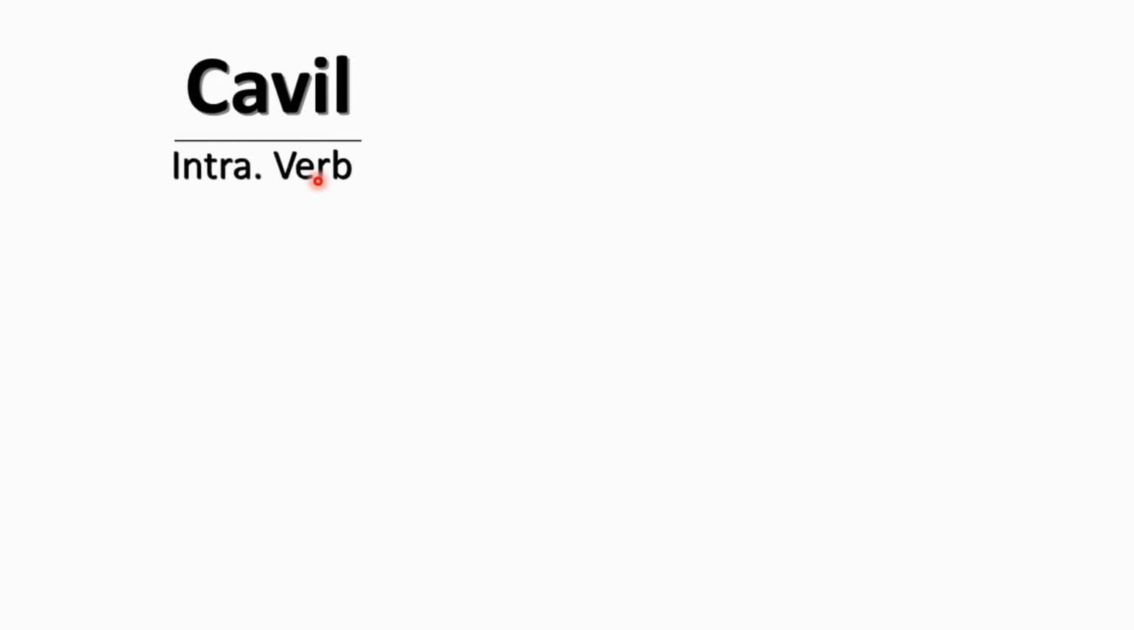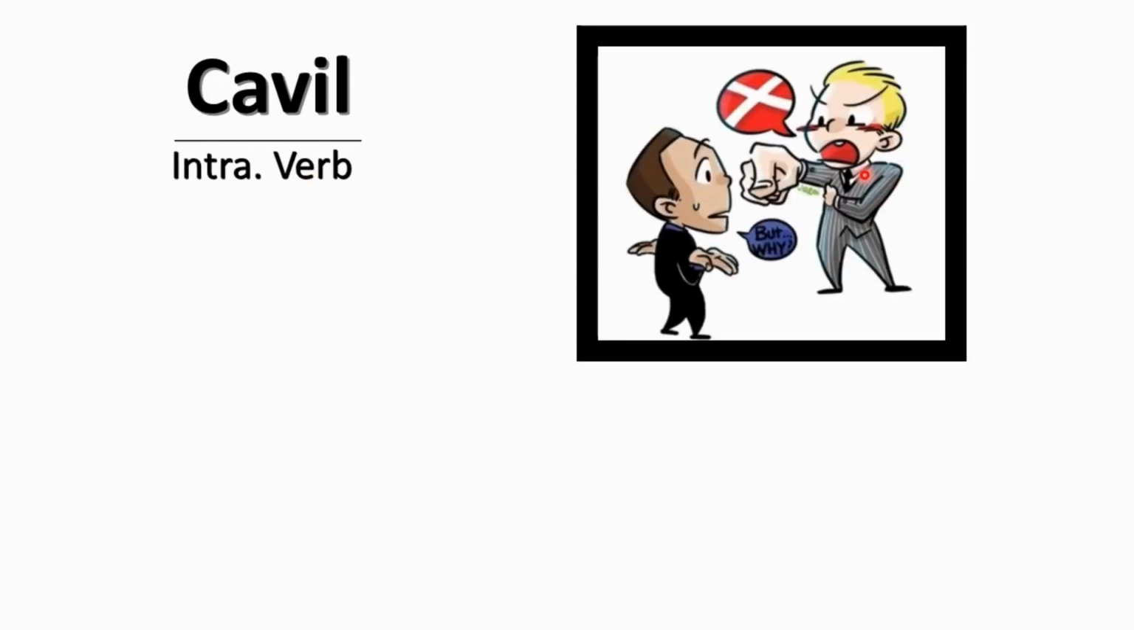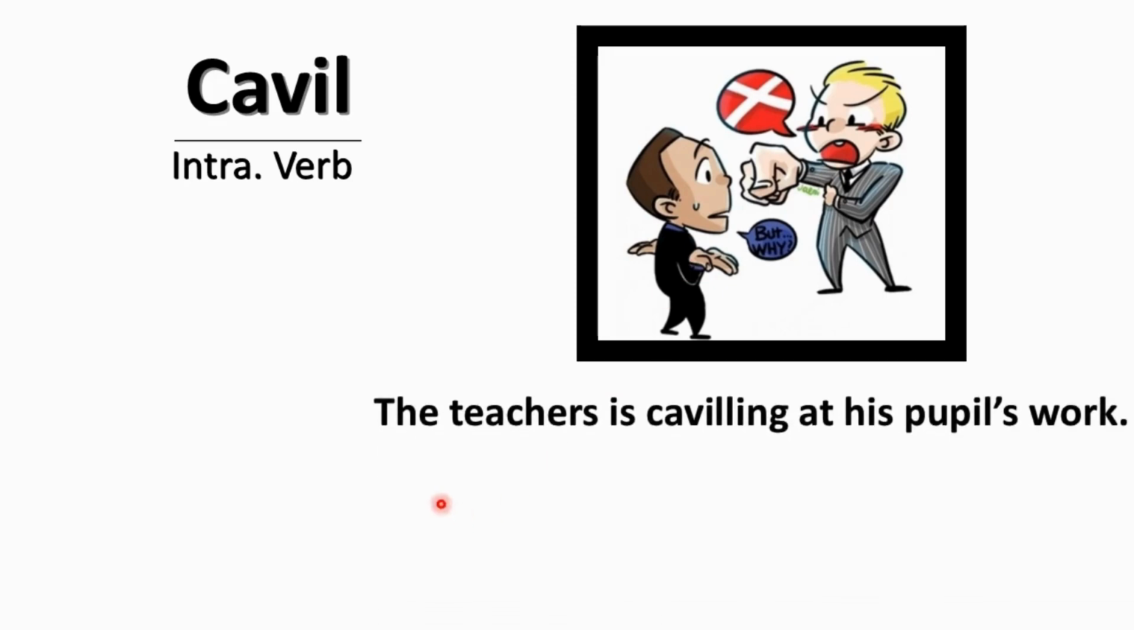The next word we have is cavil. Cavil in parts of speech is intransitive verb. And look at the picture. He is a teacher and he is a student, and he, for example, completed his assignment, but the teacher is trying to object to some of the mistakes in his assignment. So the teacher is cavilling at his pupil's work. What he is doing, he is cavilling at.